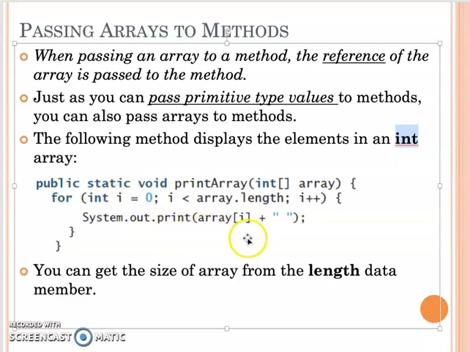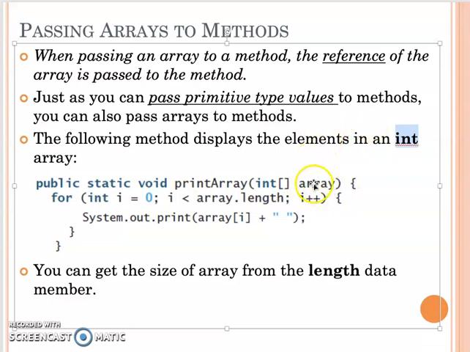In order to pass in the int array, you just need to pass in the array reference variable. This array reference variable needs to have a data type. The data type represents what kind of variable it is, so that will be an int array reference variable.